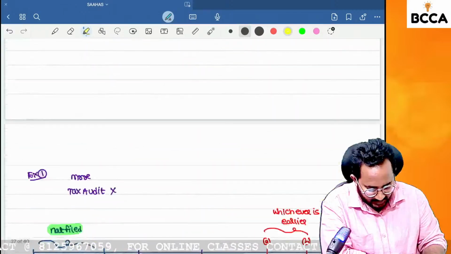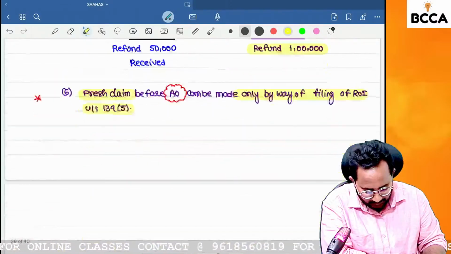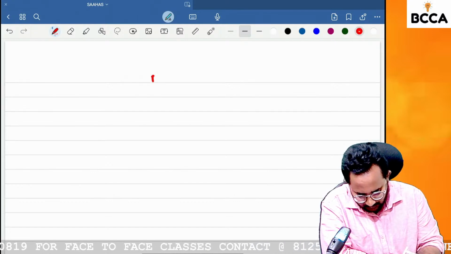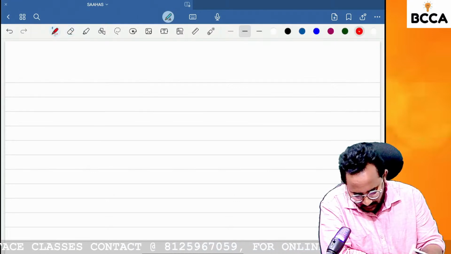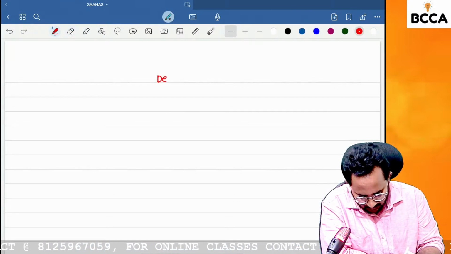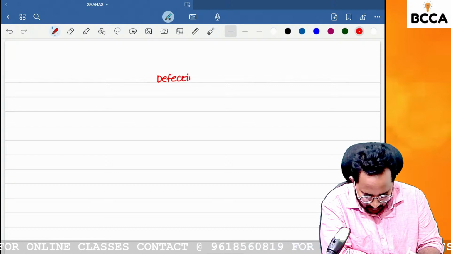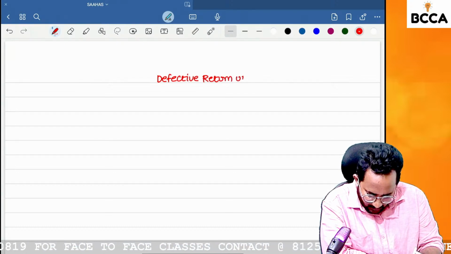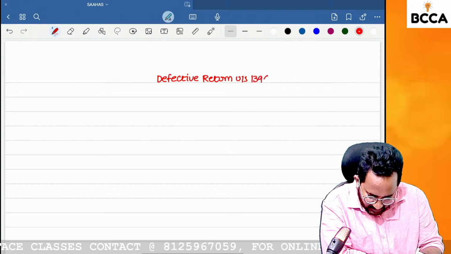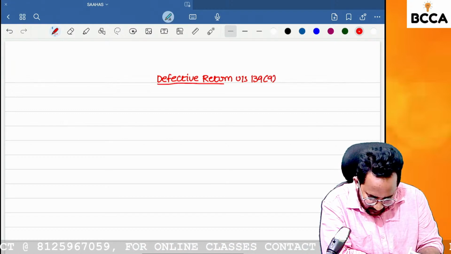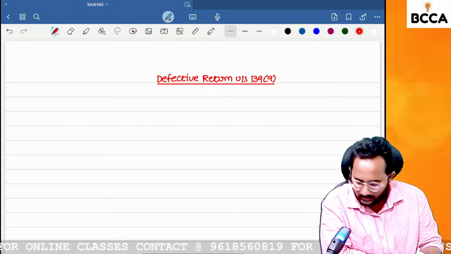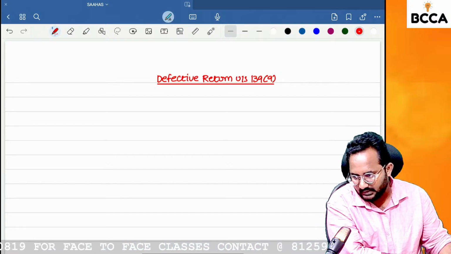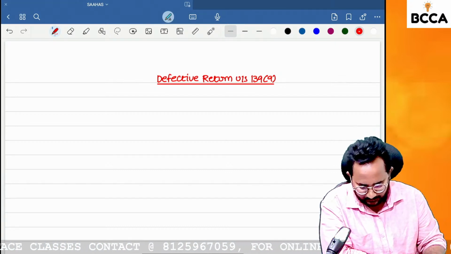Please give the heading: defective return under section 139(9).